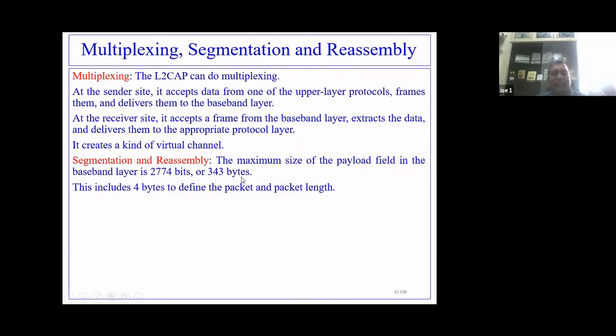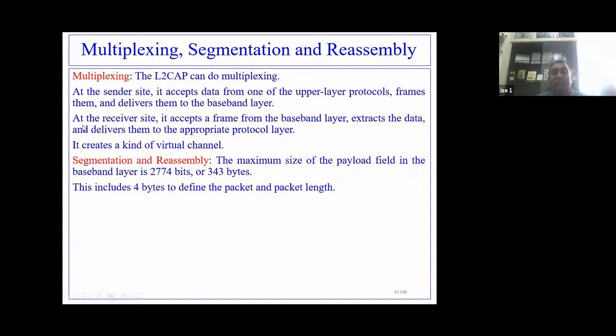That indicates that if data is larger than 343 bytes, it has to be segmented into several parts, each part comprising 343 bytes. And why 343 bytes? That is the maximum size that the baseband layer can handle.